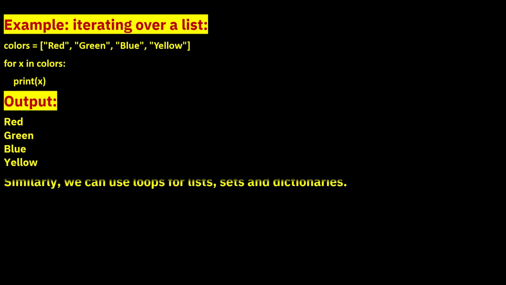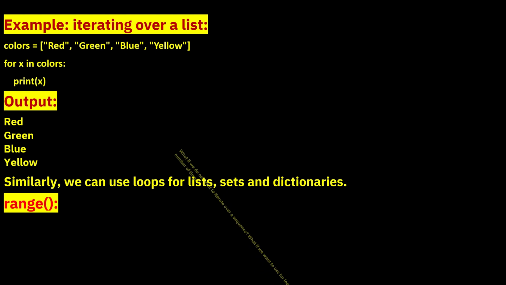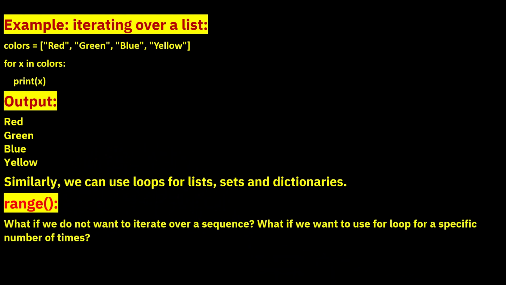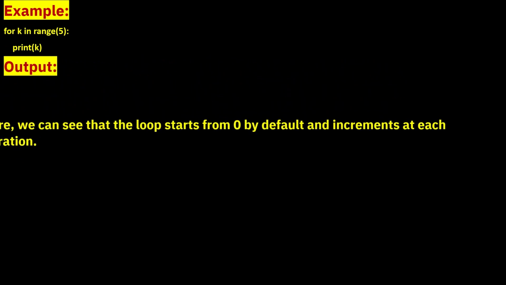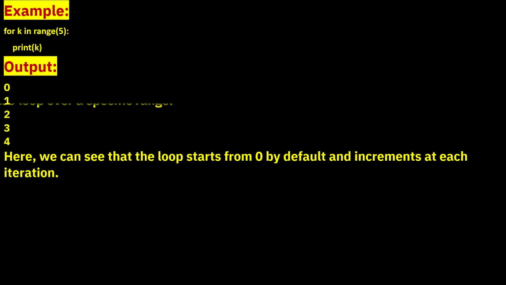Range. What if we do not want to iterate over a sequence? What if we want to use a for loop for a specific number of times? Here, we can use the range function. Example: for k in range(5): print(k). Output: 0, 1, 2, 3, 4. Here, we can see that the loop starts from 0 by default and increments at each iteration.